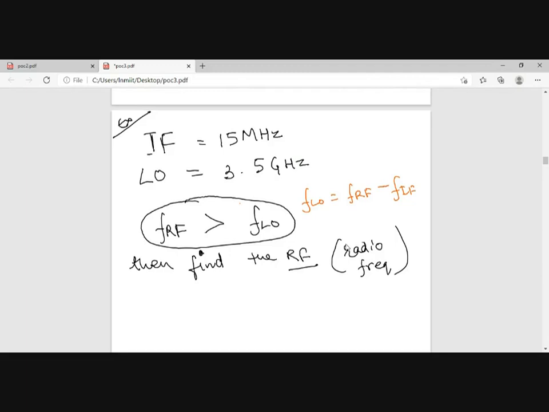Yes or no? Or will we take plus? Plus or minus? Condition is this. So value of FRF will be equal to 3515 megahertz. Okay, in this way.